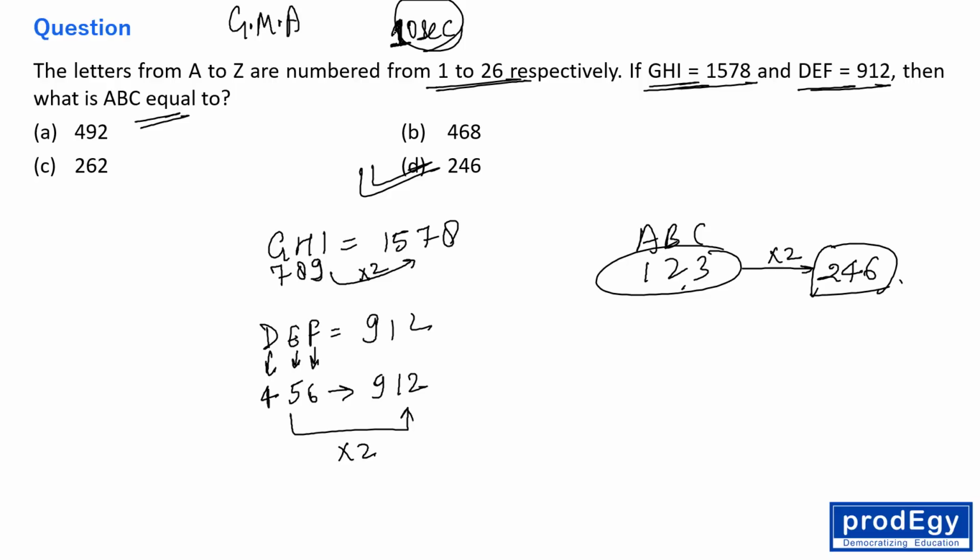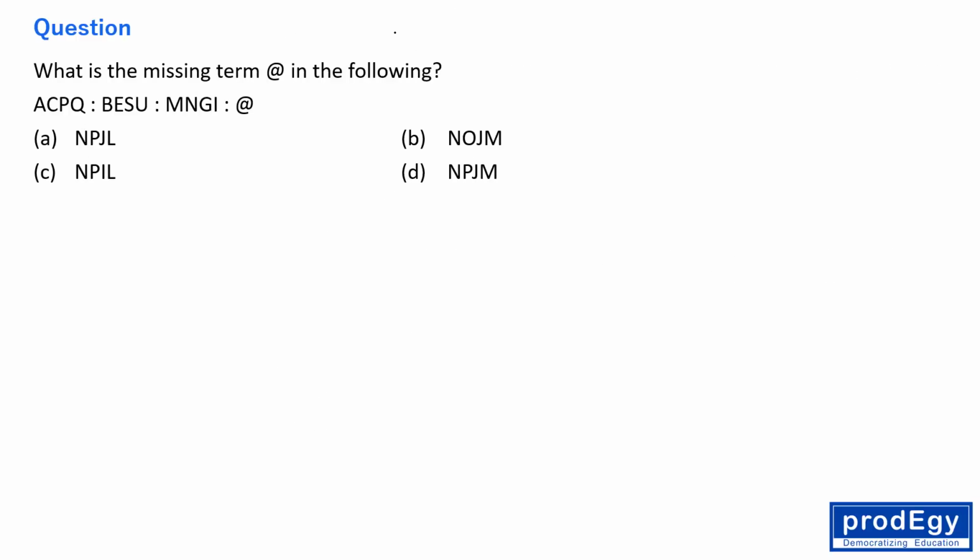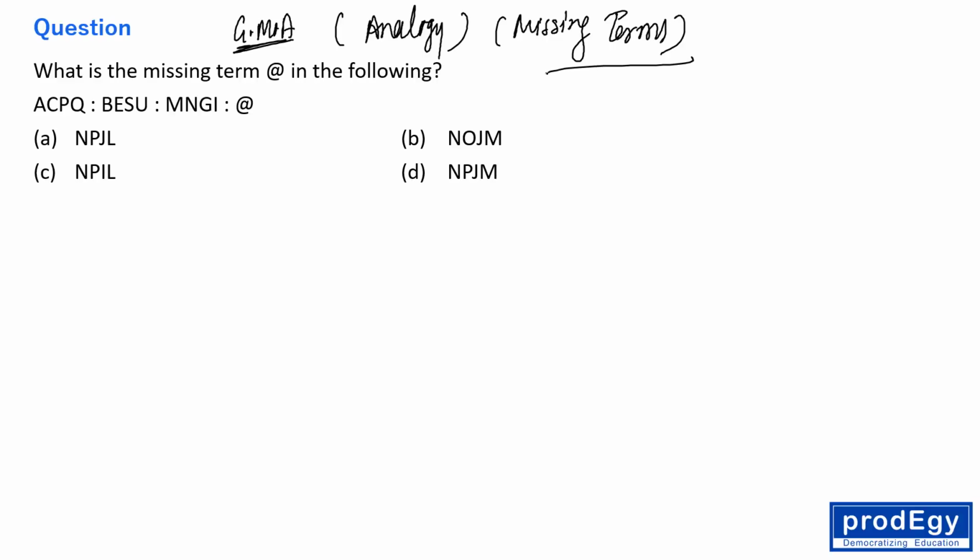Right everyone? Hardly it will take 10 seconds of your time. Right? Okay. Now let's move to another question. Okay, this question again belongs to general mental ability. Right? Analogy. You can say analogy, or missing terms. You can also call it missing terms. Right? Okay.